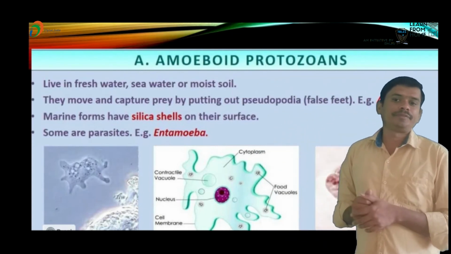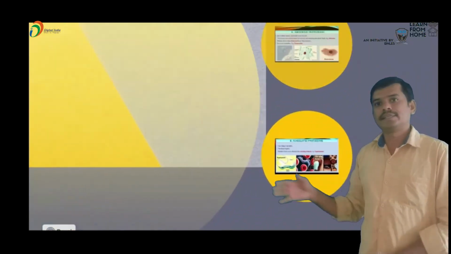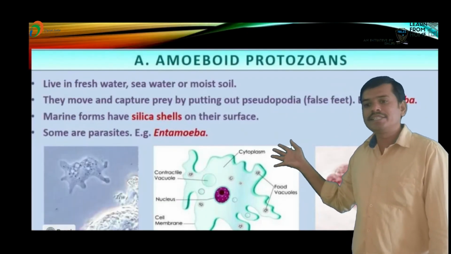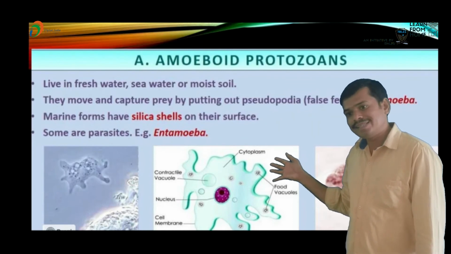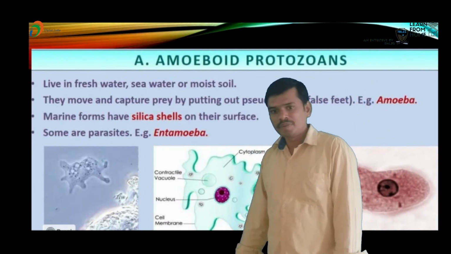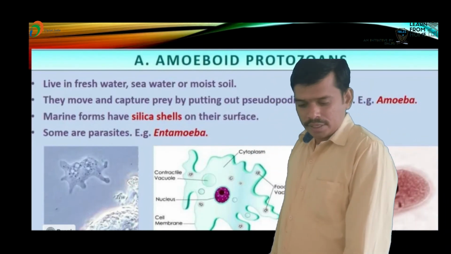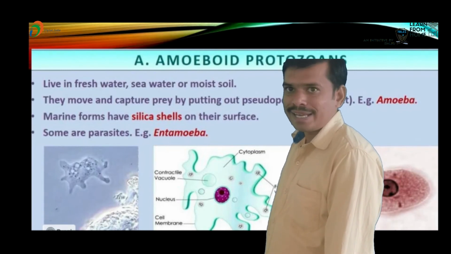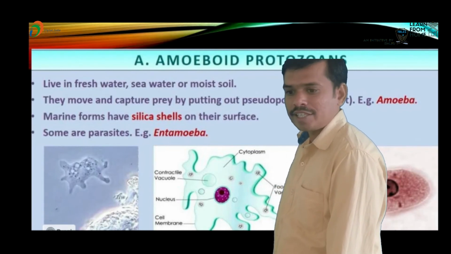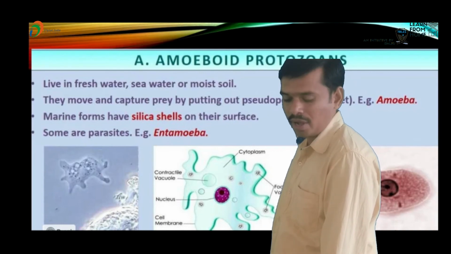Marine forms have silica shells on their surface. Some are parasites. The best example is Entamoeba histolytica.